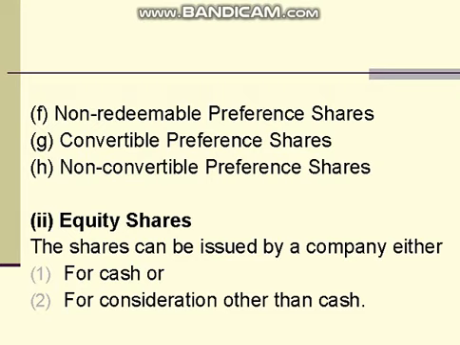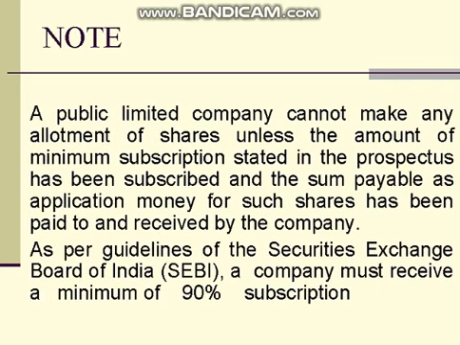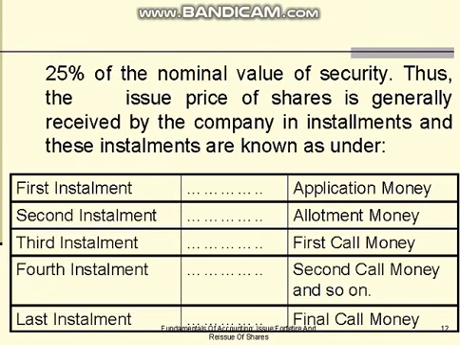The shares can be issued by a company either 1. for cash or 2. for consideration other than cash. The nominal value of security.